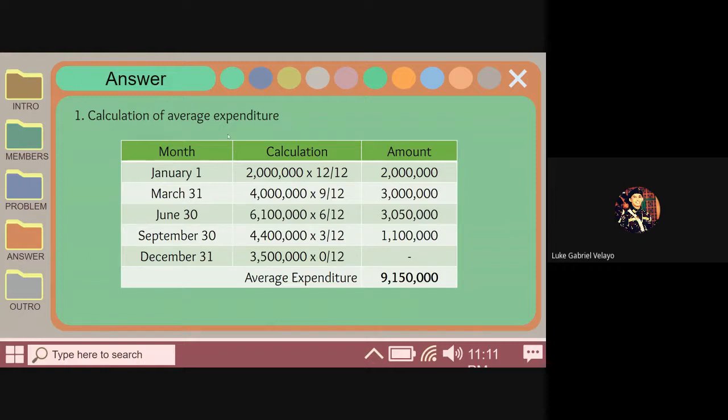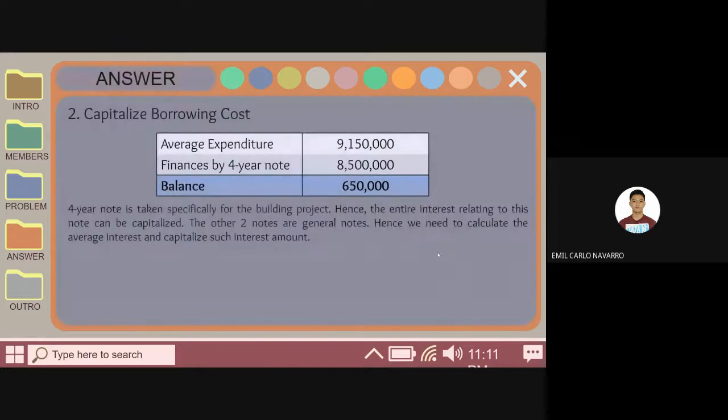The next questions will be answered by my teammate Emil Navarro. Okay, thank you, Luke Velayo. Now, for the next problem, we need to capitalize the borrowing cost. We do that by finding the difference between the average expenditure and the financing by the 4-year note.